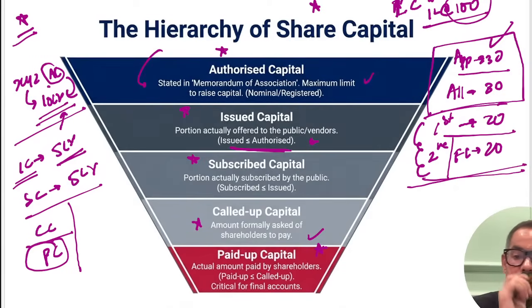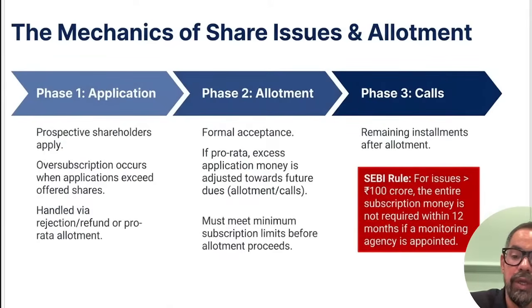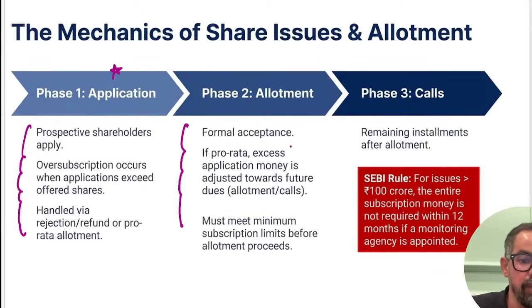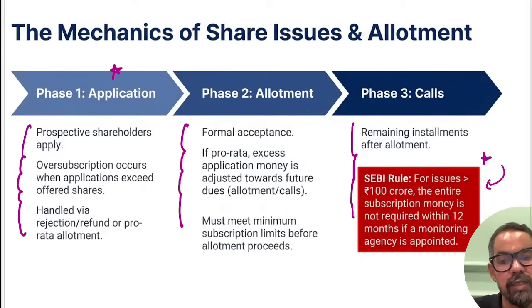One more thing: when it comes to the IPO process and book building, that is very important, right? We have application, I hope you remember that process from INIFS, where the investor applies for the IPO. Then we have allotment on a pro rata basis. Phase 3 is the remaining installment, where we do allotment for the remaining amount, and if there are any cases, we do some sort of forfeiting of shares.